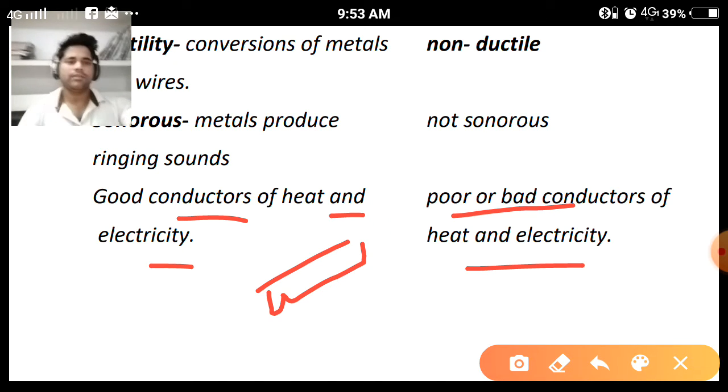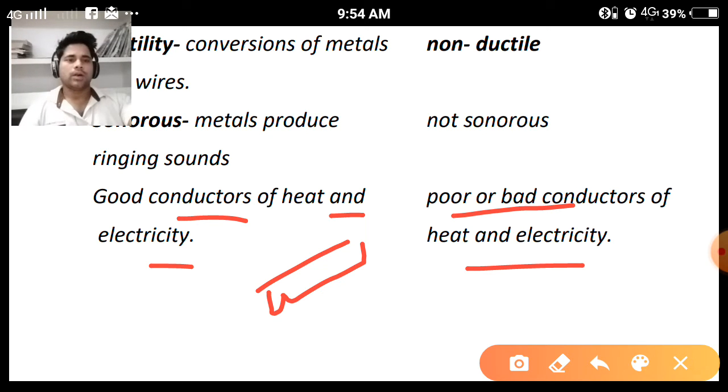Another example we can take regarding the iron rod. If we are heating the iron rod from a particular end and now the temperature is reaching to another end, it means it happens due to the property of conduction of metallic objects. So that's why the metallic objects are good conductors of heat and electricity.